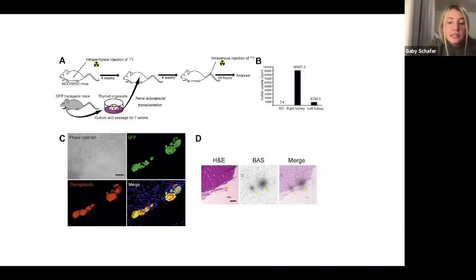Their findings suggest that this newly developed thyroid organoid culture system is a potential research tool for the study of thyroid physiology and pathology, including thyroid cancer.